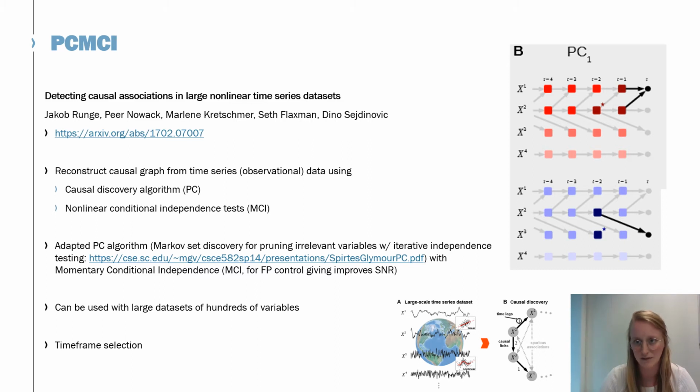Therefore, the second step, the MCI, the momentary conditional independence test, reduces the false positives by running conditional independence tests, including one of the parent nodes in the conditioning set. There's a good open source implementation available. The main thing to note is that the time window selection is very important in this method. This is a general notion while working with causal models and time series data. You need to specify what time range you are considering to establish relations, for example where you expect the effect. This is challenging for an autonomous system, and this might benefit from an adaptive approach.